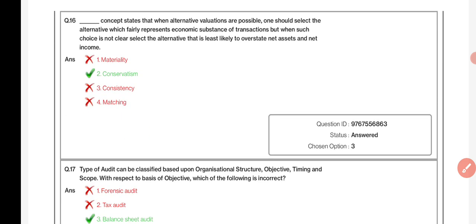Dash concept states that when alternative valuations are possible, one should select the alternative which fairly represents the economic substance of the transaction. But when such choice is not clear, select the alternative that is least likely to overstate net assets and net income. Conservatism.